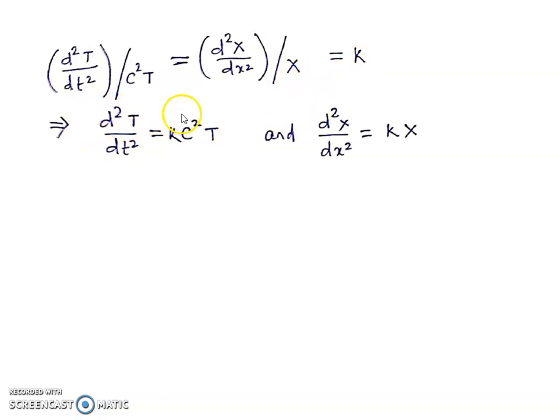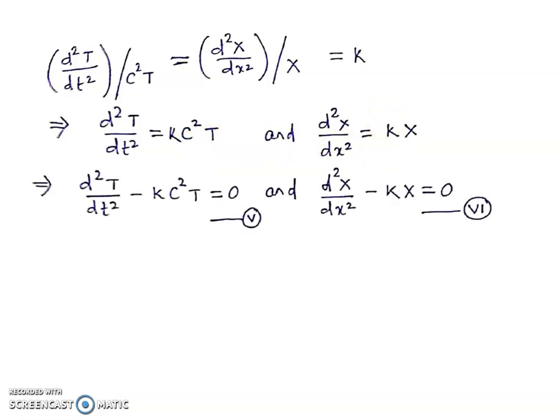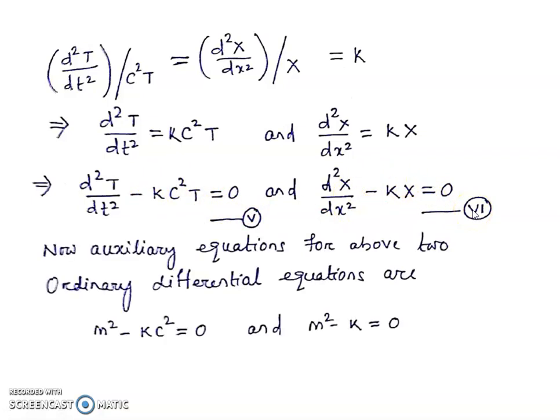So here we have two equations. These are ordinary differential equations. So now we are getting two ordinary differential equations, and we can solve them. From the first we get d square T divided by dt square minus k c square T is equal to 0. And from the second we get d square X divided by dx square minus kX is equal to 0. So we have ordinary differential equation 5 and ordinary differential equation 6.